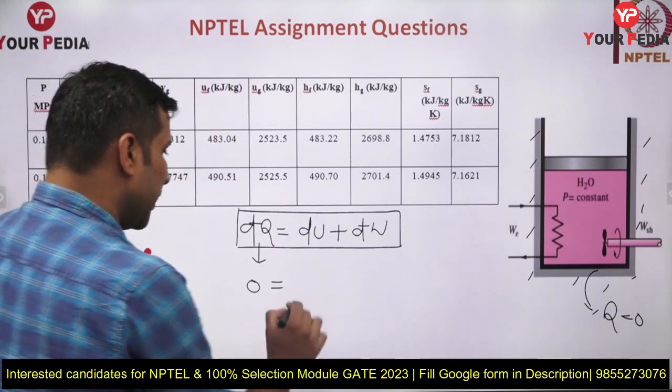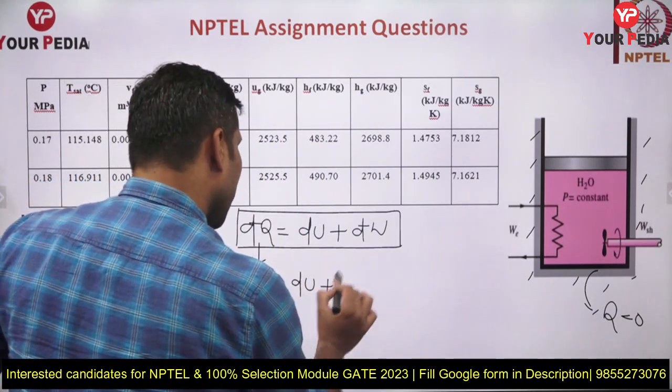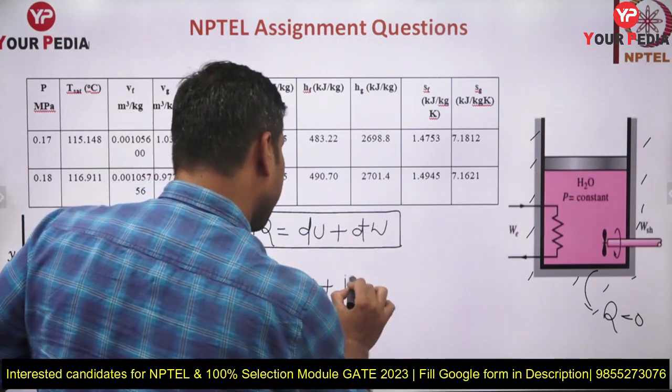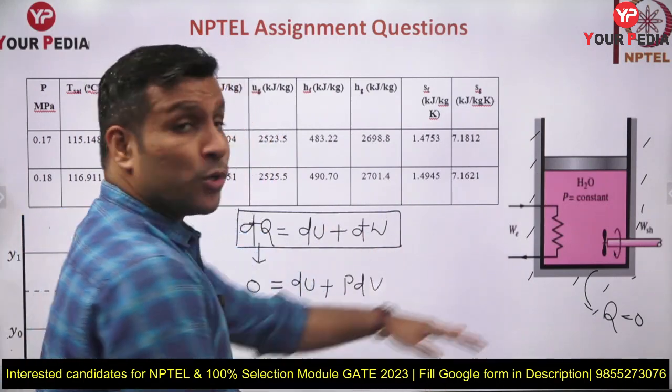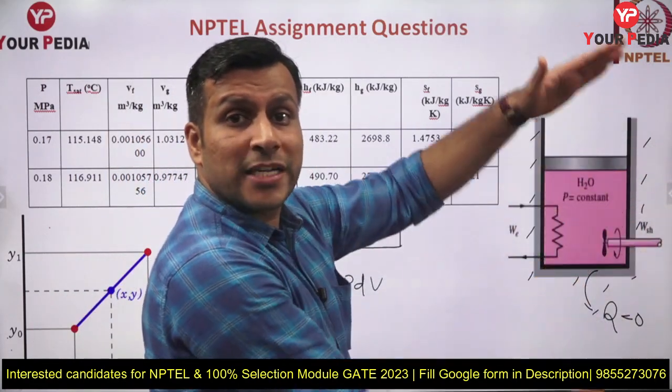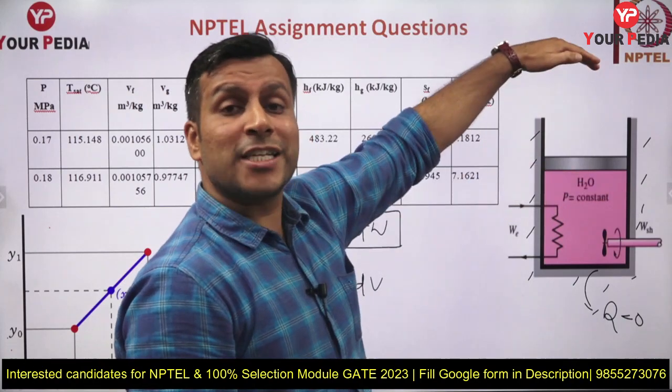What is du? Du you can write something like this. Boundary work, reversible, constant pressure, you can write it as pdv. This is the positive work because the boundaries are going to expand. What will the boundaries do, children? They will expand. Constant pressure expansion process.